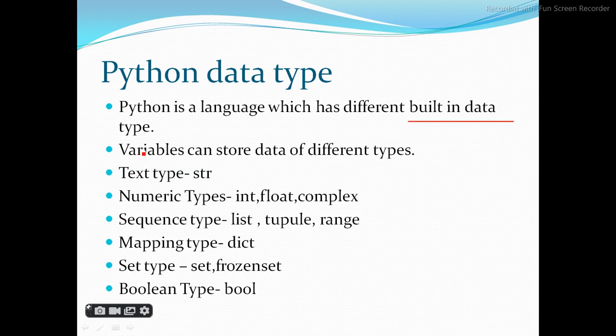First one is text data type. In text data type we will store str. Numeric type: int, float, complex. Sequence: in sequence we'll get list, tuple and range. In mapping type we'll get dictionary. In set type we'll get set and frozen set. In boolean type we will write bool.